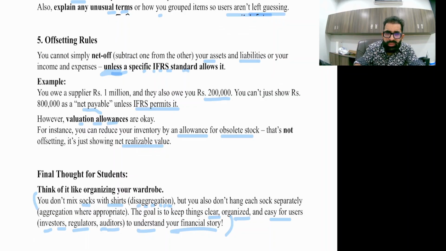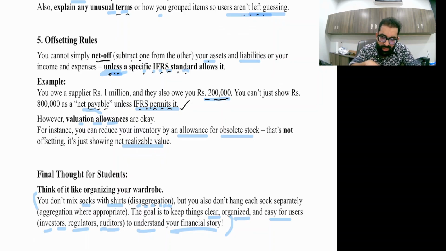Now what they are saying is, you cannot simply net off your assets and liabilities unless a specific IFRS standard allows it, for example IFRS 9. Otherwise it is not allowed. For example, you owe a supplier rupees 1 million and they also owe you rupees 200,000. You can't just show rupees 800,000 as a net payable unless IFRS permits it.